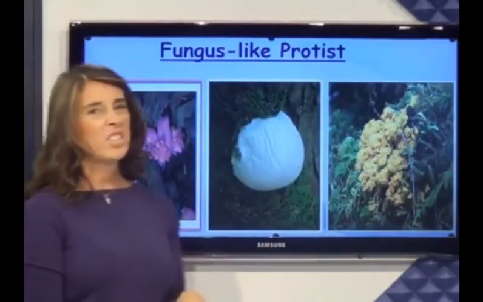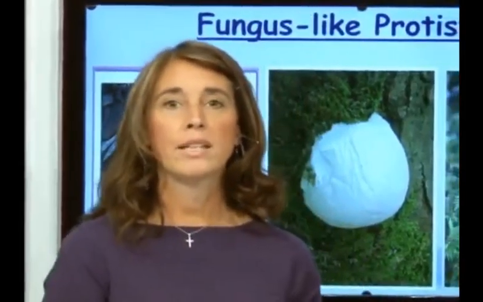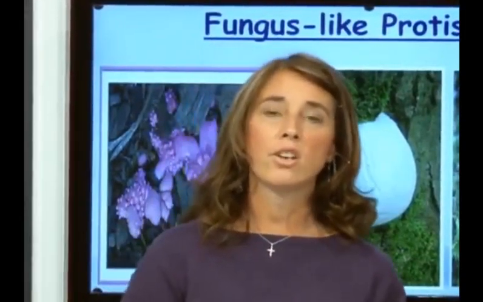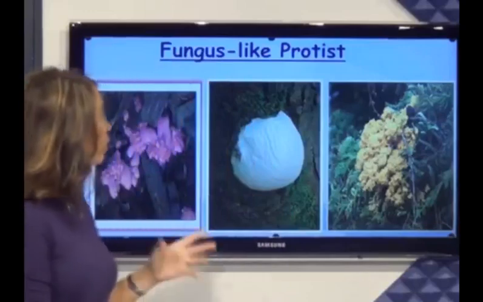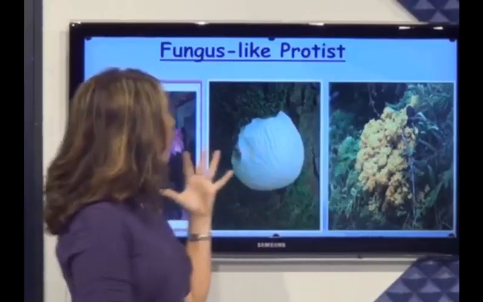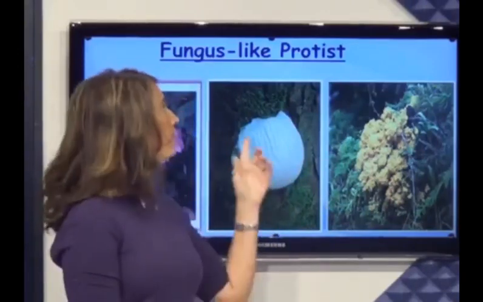Next are fungus-like protists. They are mostly slime molds. As you know, these molds are very slimy and pretty gross. You see in this picture that they are mostly on these creatures, but they are not parasites.